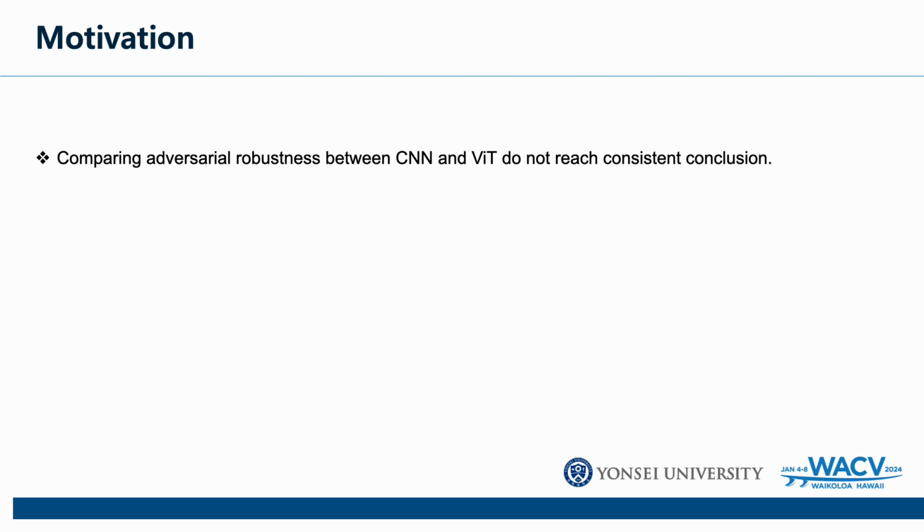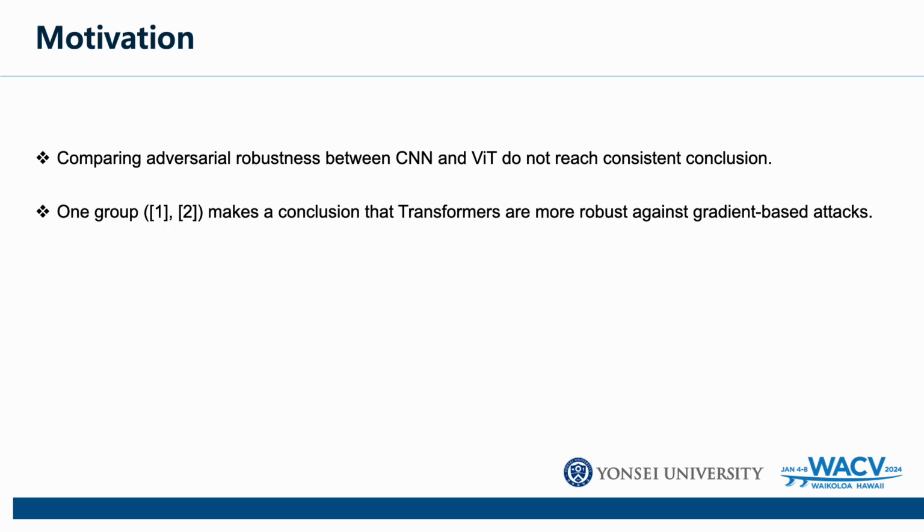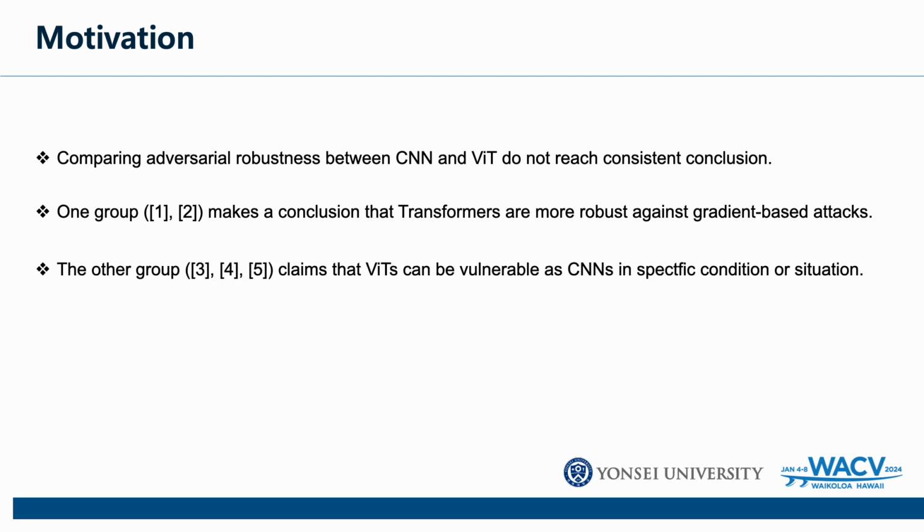Comparing adversarial robustness between CNNs and transformers does not reach consistent conclusions. One group concludes that transformers are more robust against gradient-based attacks, including FGSM, PGD, and CNW. They show the adversarial vulnerability of CNNs might be caused by a high-frequency dependent property, which is not applicable to ViTs. The other group claims that ViTs can be as vulnerable as CNNs in specific conditions or situations.